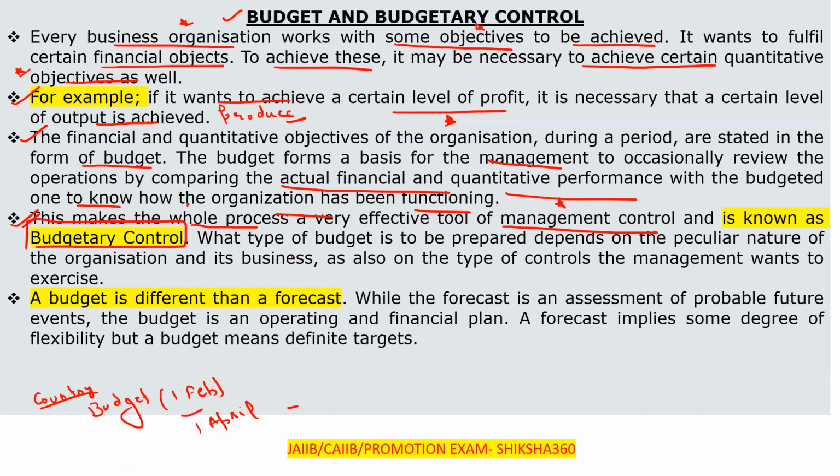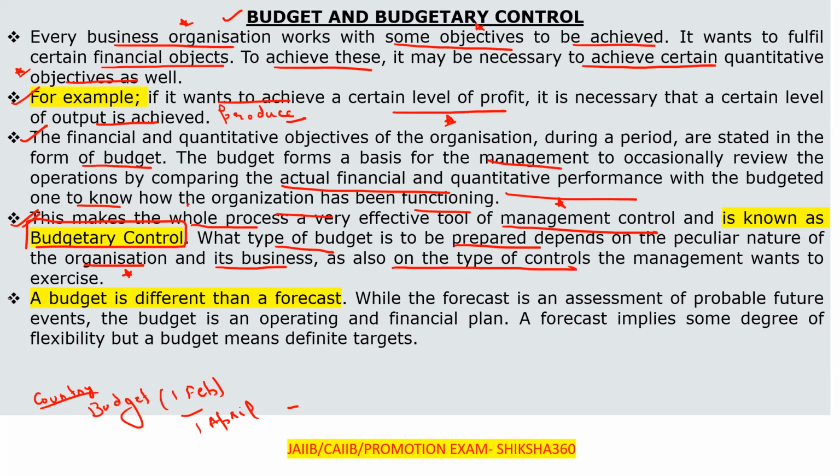So what type of budget is to be prepared? It means that there are different types of budget. What type of budget we have to prepare depends upon the peculiar nature of the organization and its business, as also on the type of control the management wants to exercise.